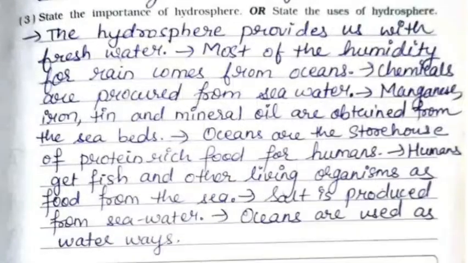Third one, state the importance of hydrosphere or state the uses of hydrosphere. The hydrosphere provides us with fresh water. Most of the humidity for rain comes from oceans. Chemicals are procured from sea water. Manganese, iron, tin, and mineral oil are obtained from the sea beds. Oceans are the storehouse of protein rich food for humans. Humans get fish and other living organisms as food from the sea. Salt is produced from seawater. Oceans are used as waterways.